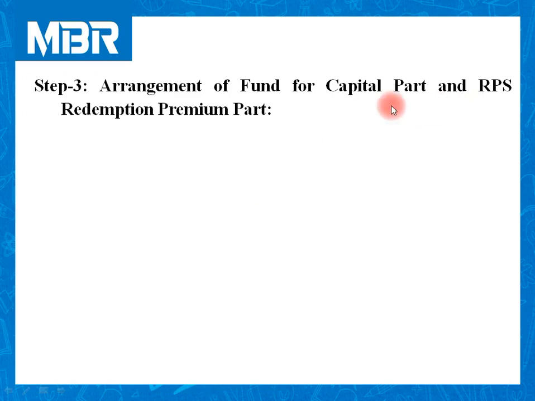So we need to focus even on redemption premium part, because redemption premium is also influencing the figure of divisible profit, called profit and loss account or general reserve or whatever available in the balance sheet.